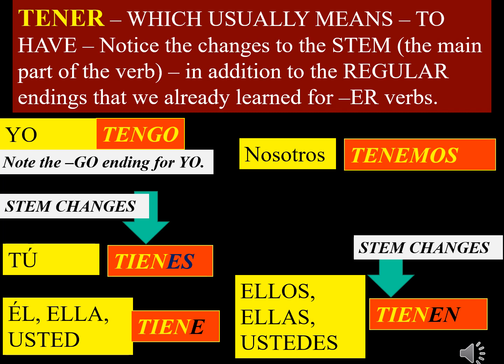Nosotros tenemos, so first person, no stem change. First person singular, yo tengo. First person plural, nosotros tenemos, and does not change the stem. And then we go to ellos, ellas, ustedes, we change the stem again. Tienen.